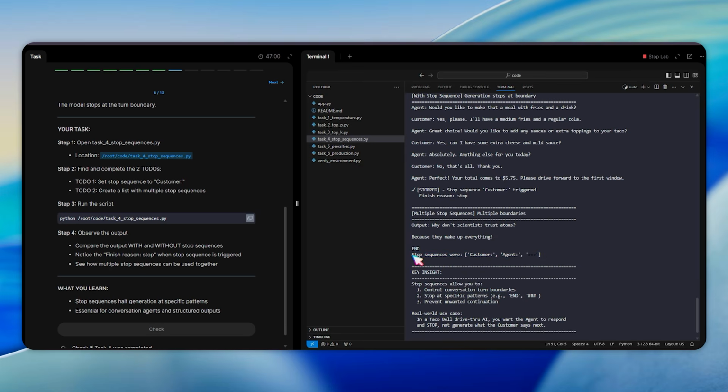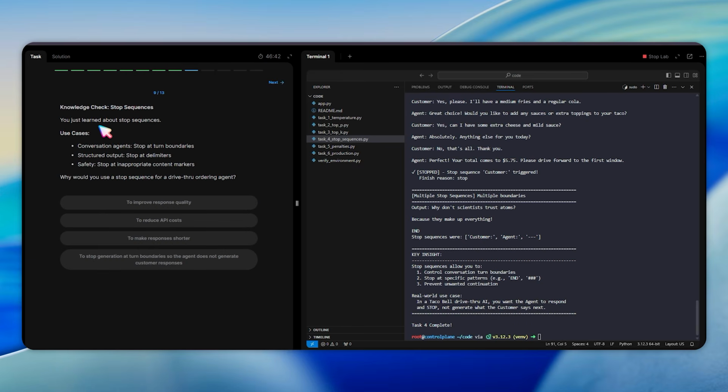sequence triggers successfully. The knowledge check asks why you would use a stop sequence for a drive-thru ordering agent. The answer is to stop generation at turn boundaries so that the agent does not generate customer responses, because without a stop sequence, the model might generate both the agent responses and the customer's next line.